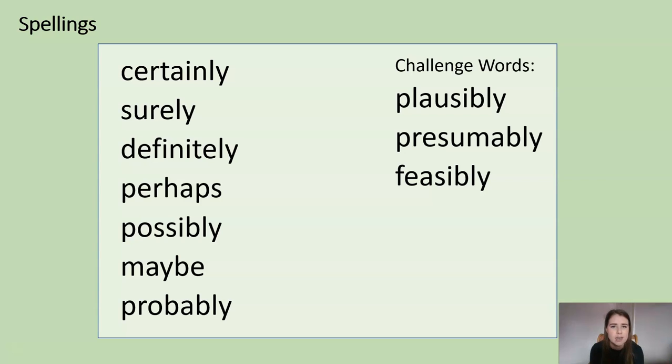And for any of you that would like to challenge yourself and potentially go back and add some additional sentences onto your task beforehand, here are some challenge words I would like you to have a go at spelling as well. The first one is plausibly. This is whether something is plausible, whether it's believable or not, or most likely to have happened. Presumably, okay, this is where we assume something, so we have almost a preconceived idea as to whether something is going to happen. And then we have the word feasibly. Feasibly looks at whether something is likely to be able to happen or not. If something is feasible, it means it's achievable, something that we can do quite easily. Those are the 3 challenge words for anyone that wants to challenge themselves.